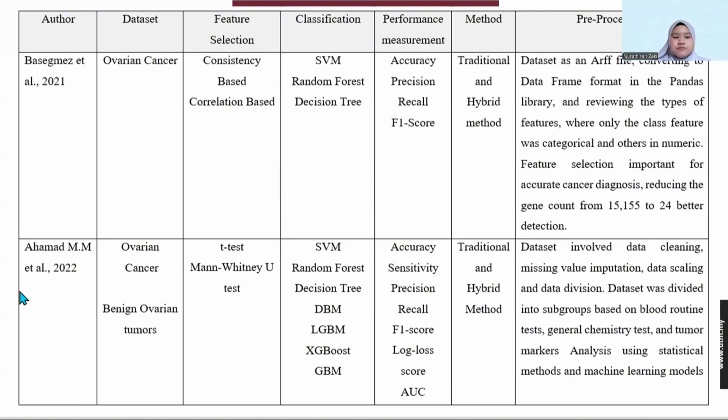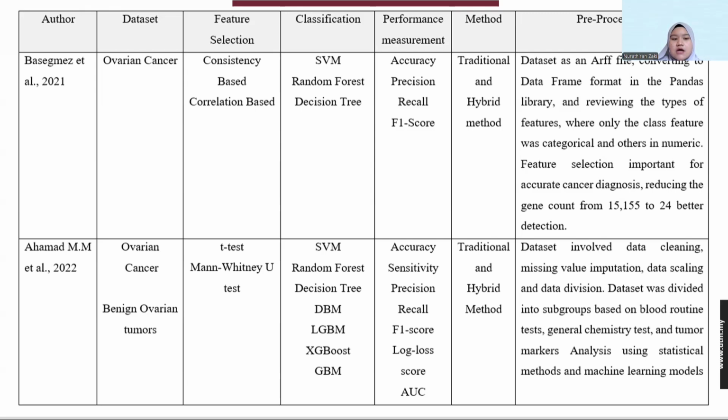Okay, so the third benchmark paper is from Ahmed M. et al. in 2022. It uses the ovarian cancer dataset, and also benign ovarian tumors, which is the picture one. It also uses t-test feature selection and the Mann-Whitney U-test. The classification uses SVM, RF, DT, and also LGBM, XGBoost, and GBM for the gradient boosting. The performance measurement is by accuracy, sensitivity, precision, recall, F-score, and also the ROC. So the method this paper uses is traditional and also hybrid.